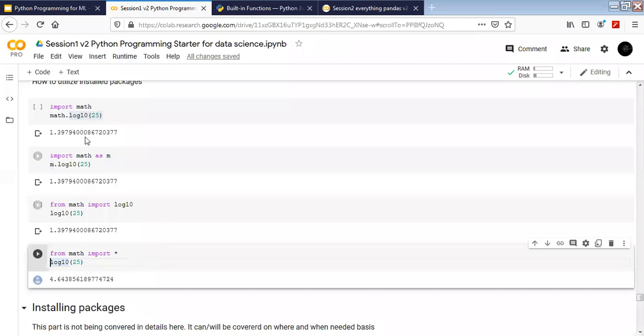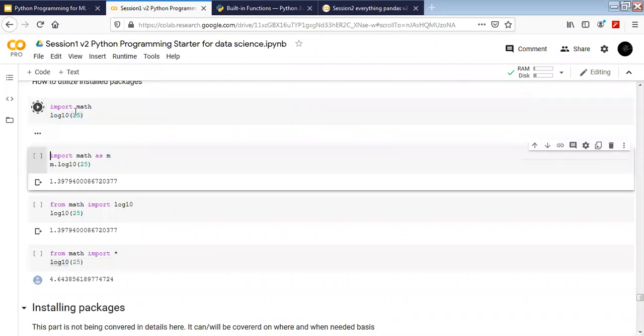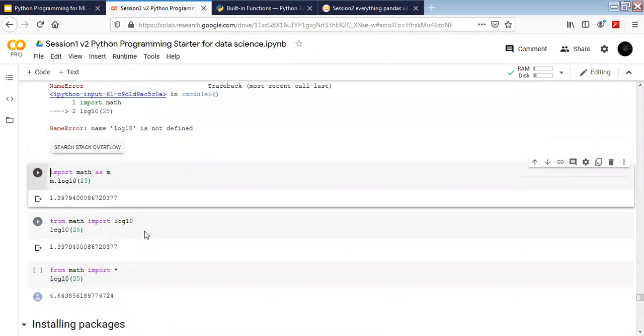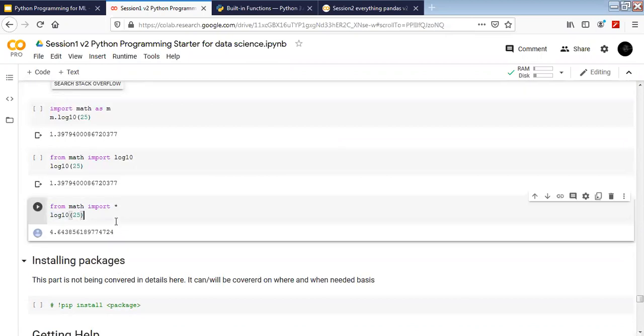But while calling them, we don't have to give the alias. That's it. That's the difference. But it has been imported with its own name. Here, log10 is not going to work. But if you import it like this, it's going to work, because now it has been imported as its own default name when we use the star.